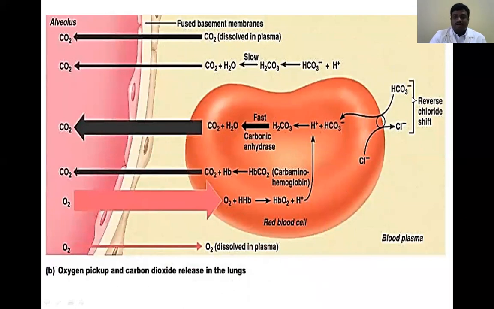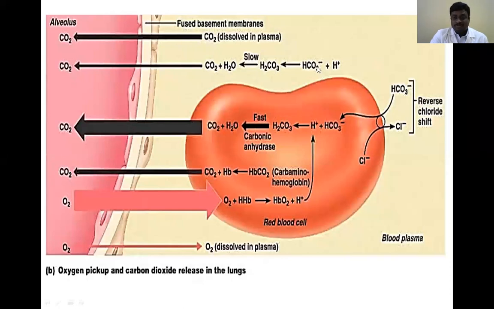Whatever bicarbonate is produced from the organs, that bicarbonate is in the blood plasma. The first one is 10% of the carbon dioxide, the dissolved carbon dioxide, that is directly diffused into the alveoli. Remaining 20% of the carbon dioxide binds with the hemoglobin. Here the carbon dioxide is separated from the hemoglobin, then this 20% carbon dioxide enters into the alveoli of the cell.